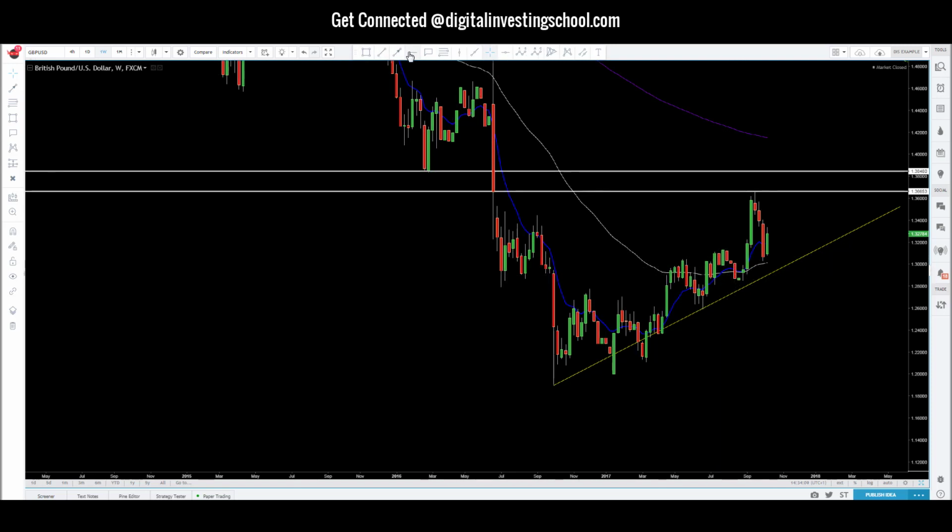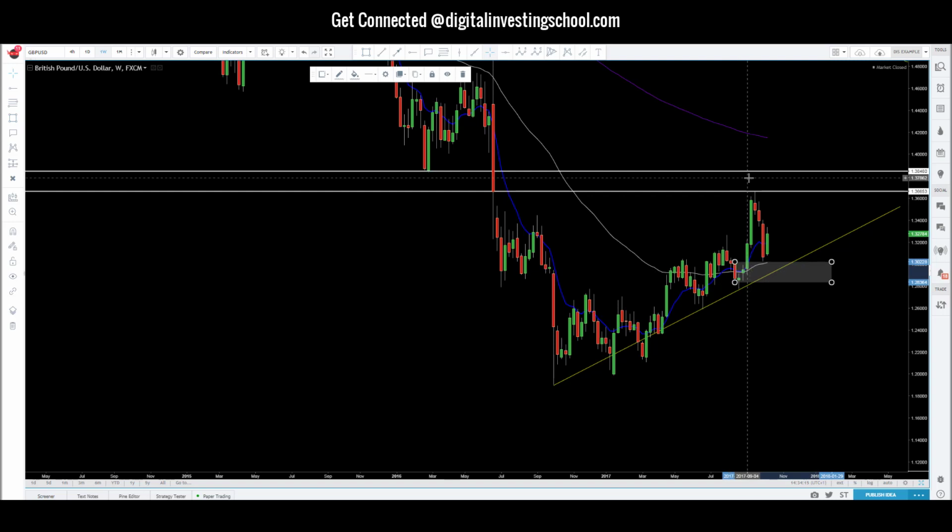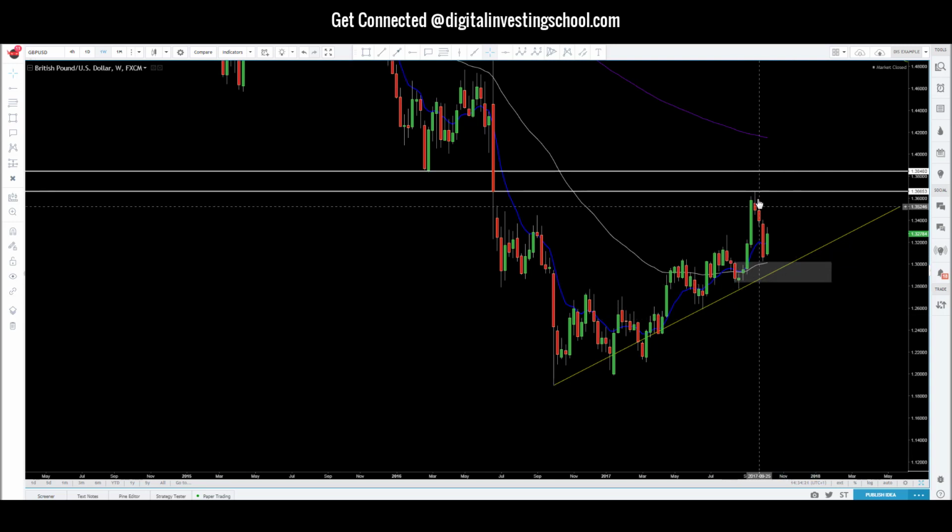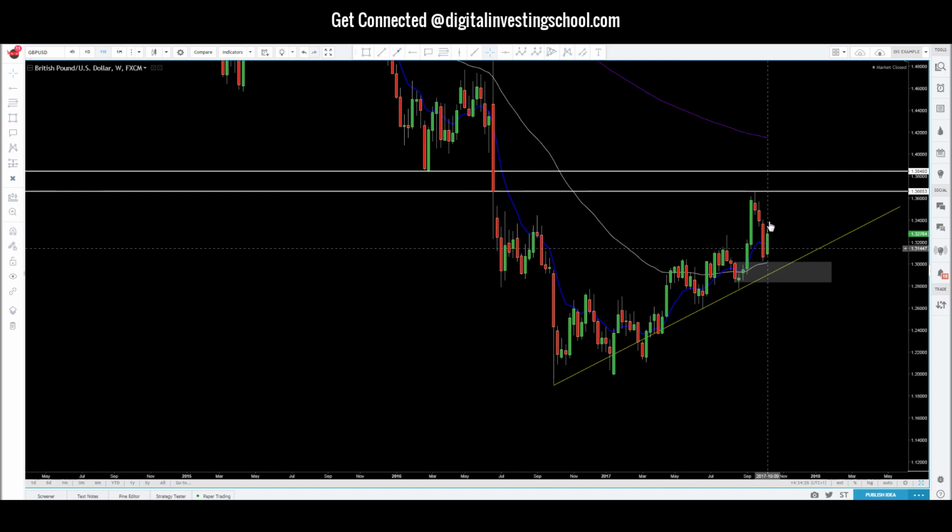So this is where the buyers came in. This is where the orders were placed to create this order flow or price action out of this range. So this is a powerful area of liquidity. Now notice how price came back to retest that area. Last week we see an inside candle.